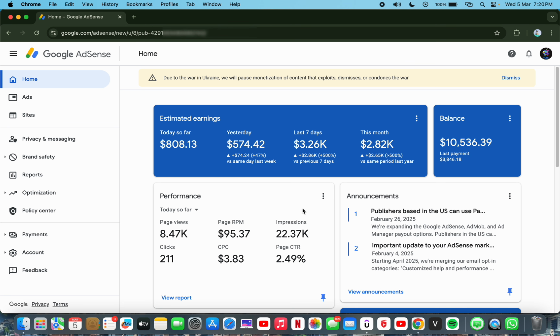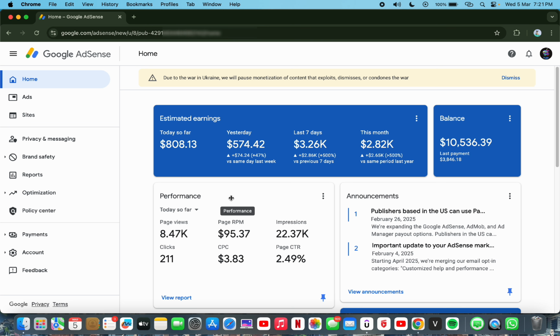Even on this account this month, we have roughly loaded about $3,000, roughly 2.8. See the balance too. You can see $10,000, and you can see this month's work too. You can even see today so far. Everything is moving smoothly, a fully automated process.